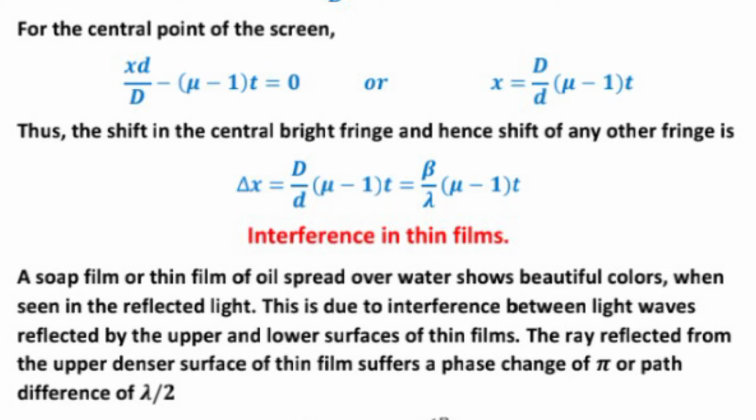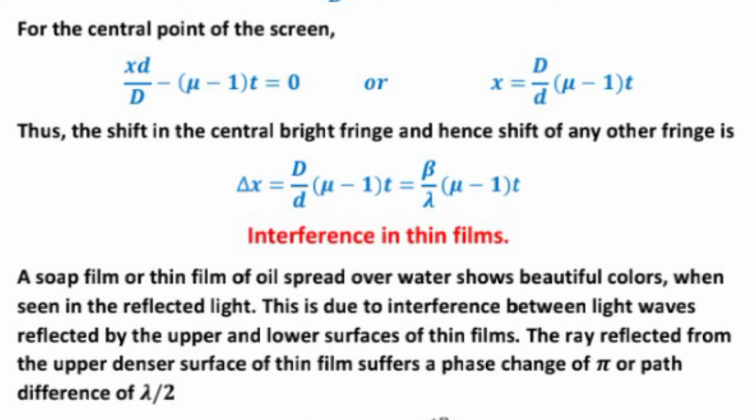Interference in thin films. A soap film or thin film of oil spread over water shows beautiful colors when seen in the reflected light. This is due to the interference between the light waves reflected by the upper and lower surfaces of thin films.